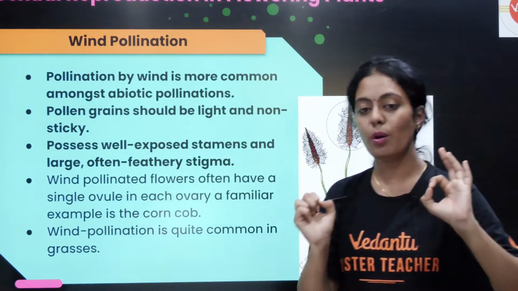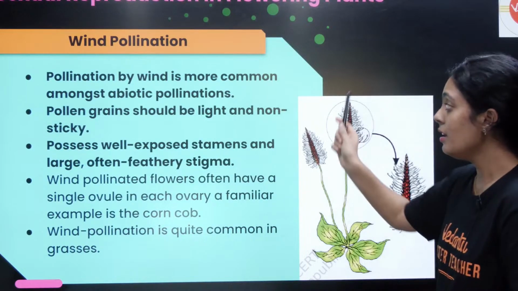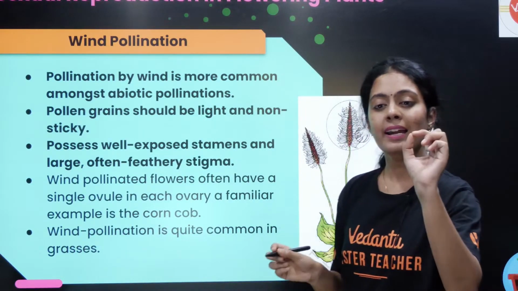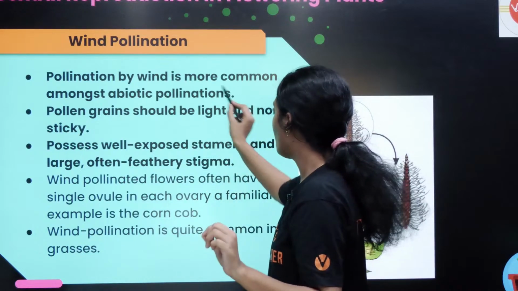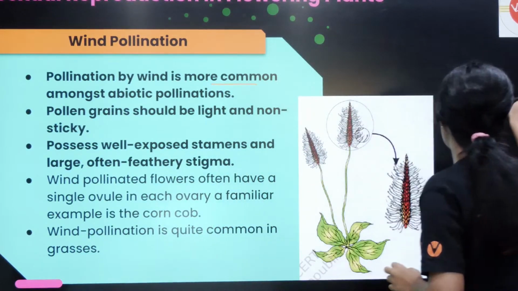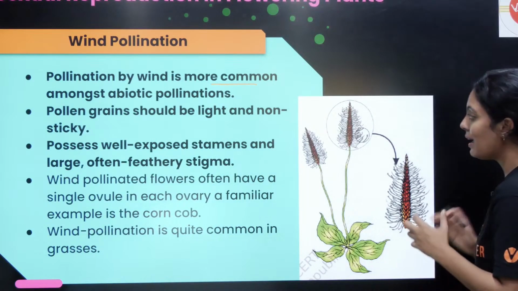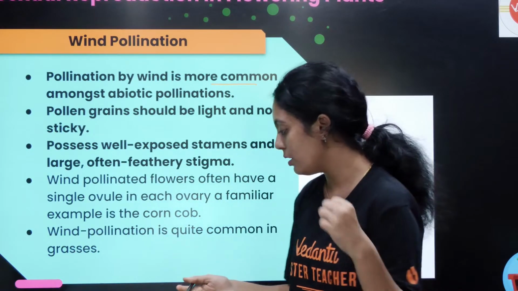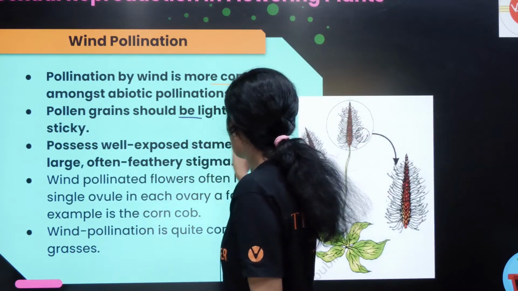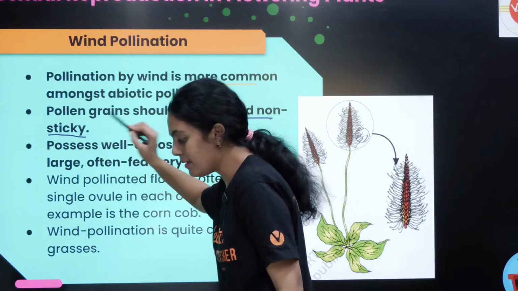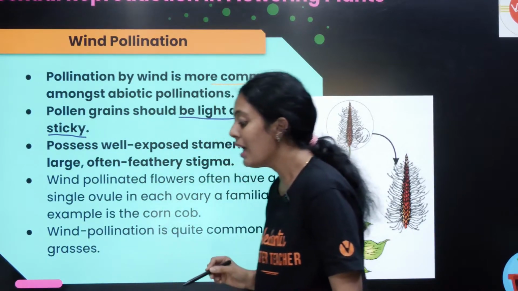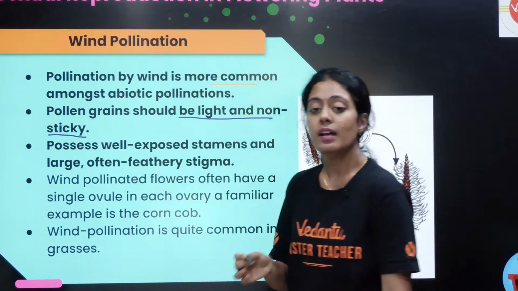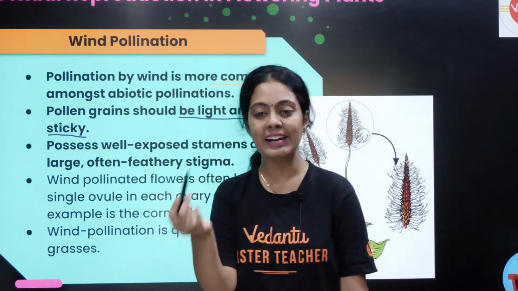This is very, very important, students. This is your NCERT picture and these are your NCERT lines. Pollination by wind is more common amongst abiotic pollinators. Compared to wind and water, wind pollination is very common. The pollen grain should be light and non-sticky. Very important word. I will explain. Next is water. Why should your pollen grain be light?